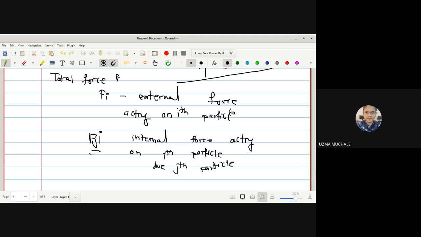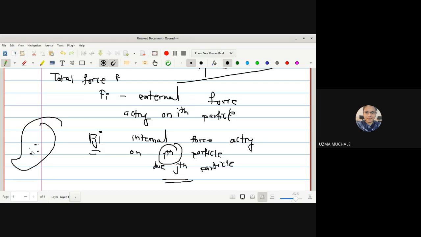Why is Fji written? Because it is the force acting on the ith particle due to the presence of the jth particle. Just like assume that we put some magnets. If there are magnets, there will be some amount of force between the two magnets, correct? That we can consider as the internal force acting on the ith particle due to the presence of the jth particle, right?